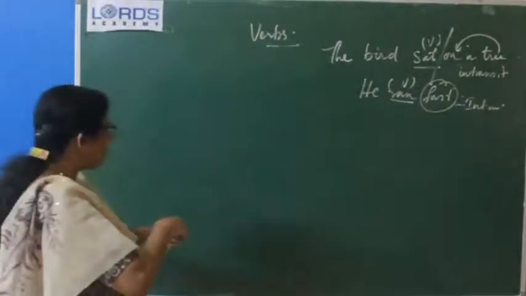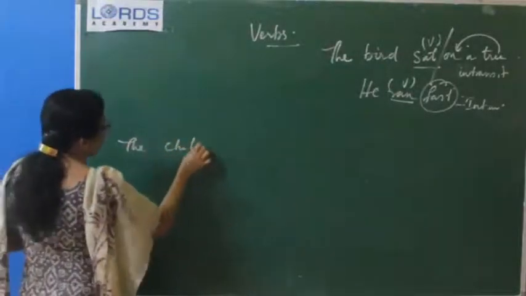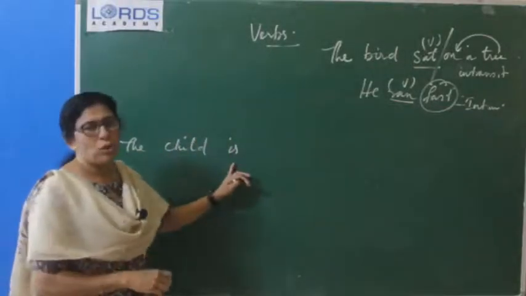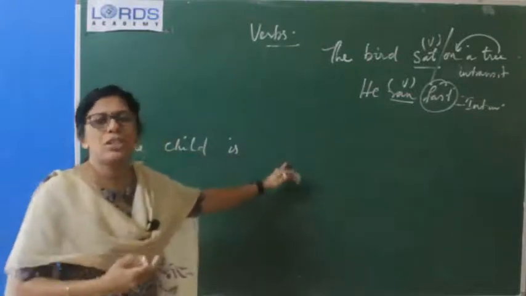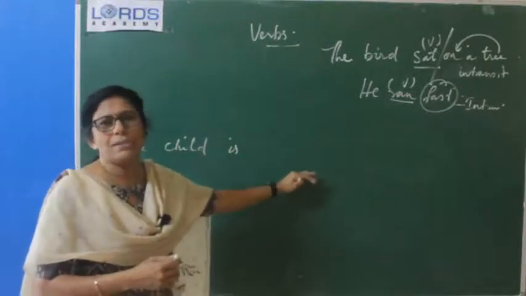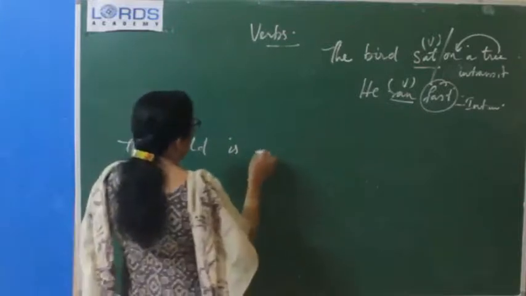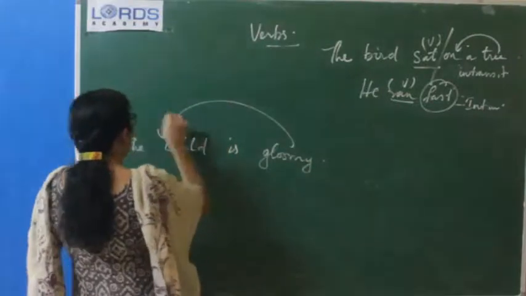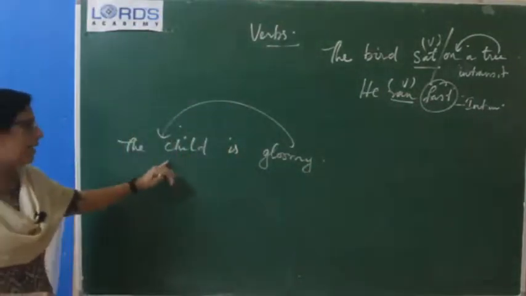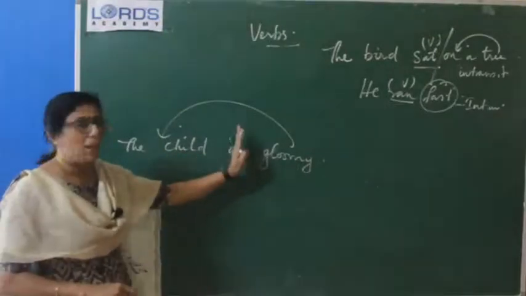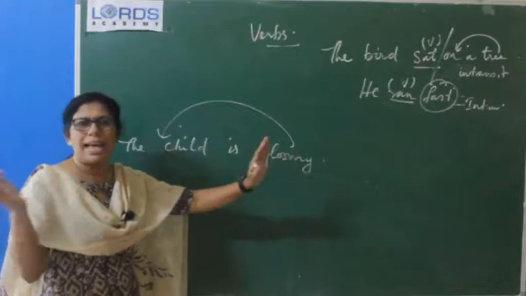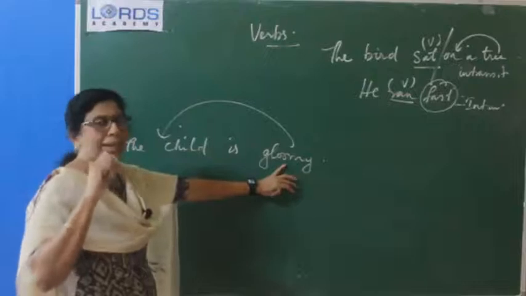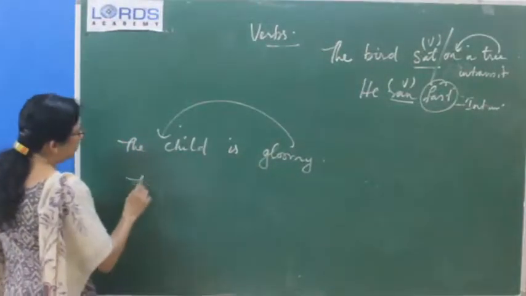Why? Because the child is. Sentence, is it complete? No. We have to add up a complement to complete the meaning of the sentence. Such verbs are called incomplete verbs. The child is gloomy, or the child is happy. So this is a complement which attributes to the subject, to the child. Okay. So the child is, sentence is incomplete. We are adding up a complement, something that is added up to complete the meaning of the sentence. So this is called the complement, and such a verb is called incomplete verbs.